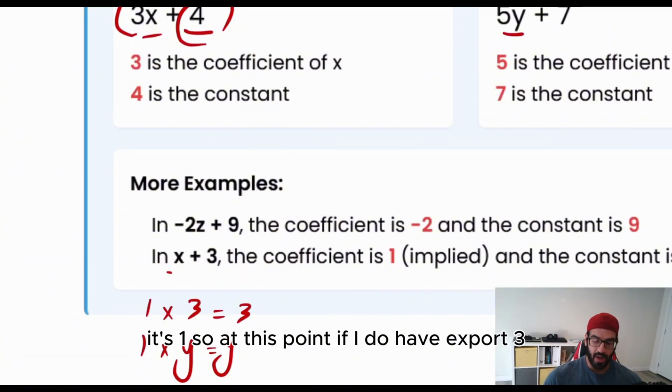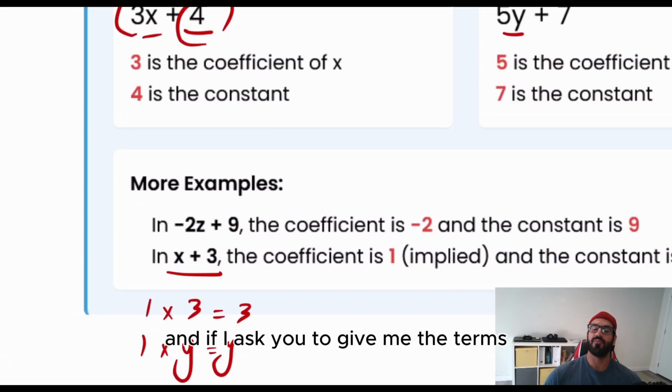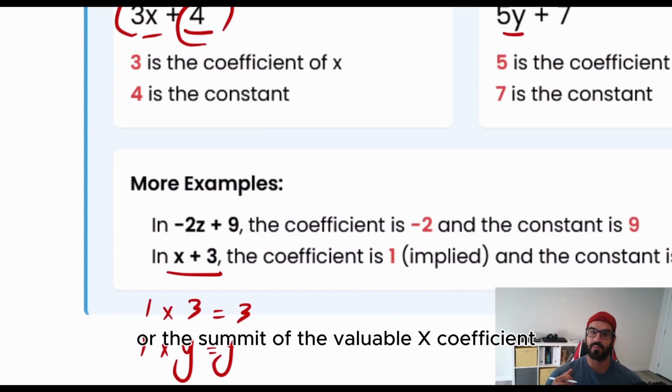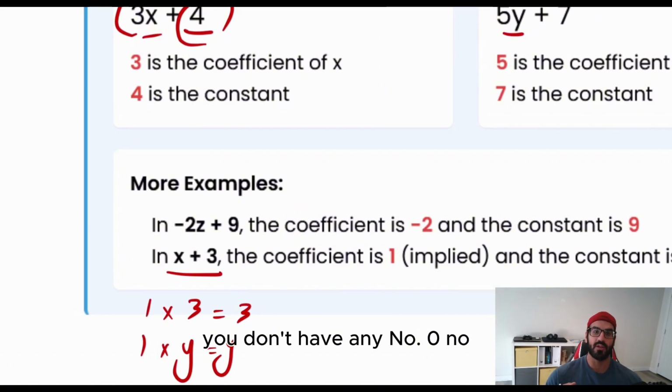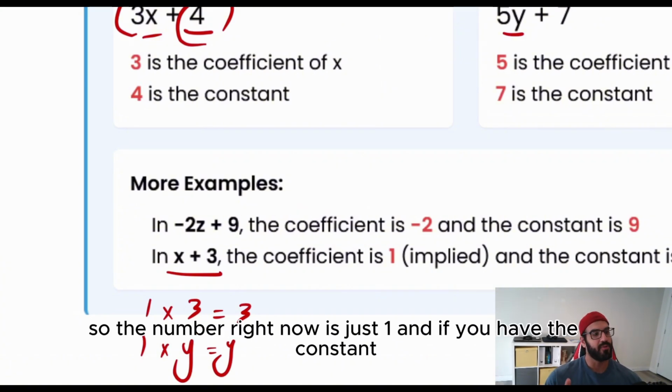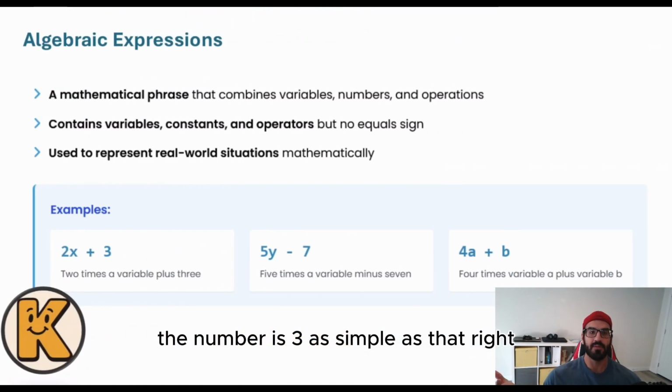So at this point, if I do have x plus 3, and if I ask you to give me the coefficient of the variable x, you don't have any number, 0? No. So the number right now is just 1. And if you have the constant, the number is 3. As simple as that, right?